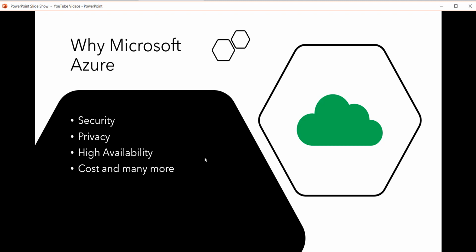High availability with the highest number of data centers. As of now, there are 54 data centers present in various parts of the world, and Azure provides high availability.